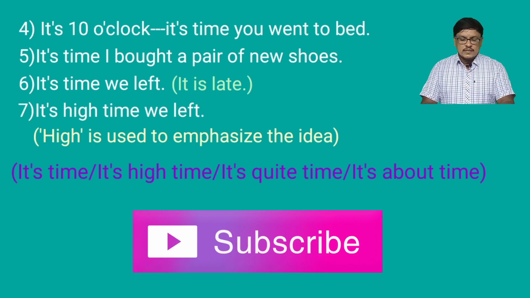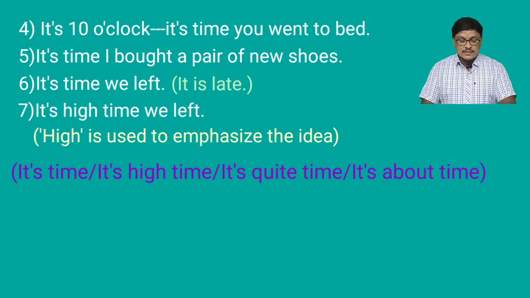Fourth example, it's 10 o'clock, it's time you went to bed. Here we used it's time and afterwards you went. Went is the past form. Actually this action was not completed. This is related to the present moment only, but we express it in the past tense. That shows a delayed action. It's time plus past form shows a delayed action, an action which is a little bit delayed.